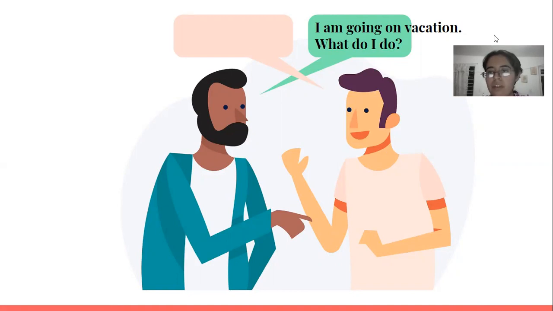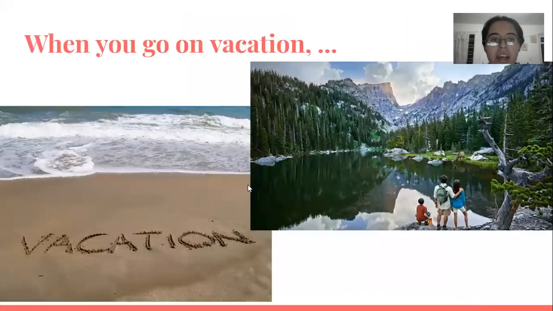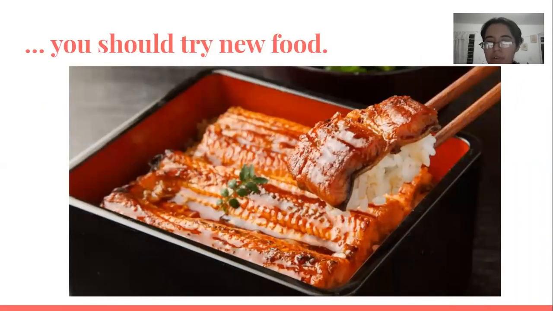So the first thing that he suggests, like advice that he gives him, is when you go on vacation, you should try new food. So here they're trying new food in Japan.